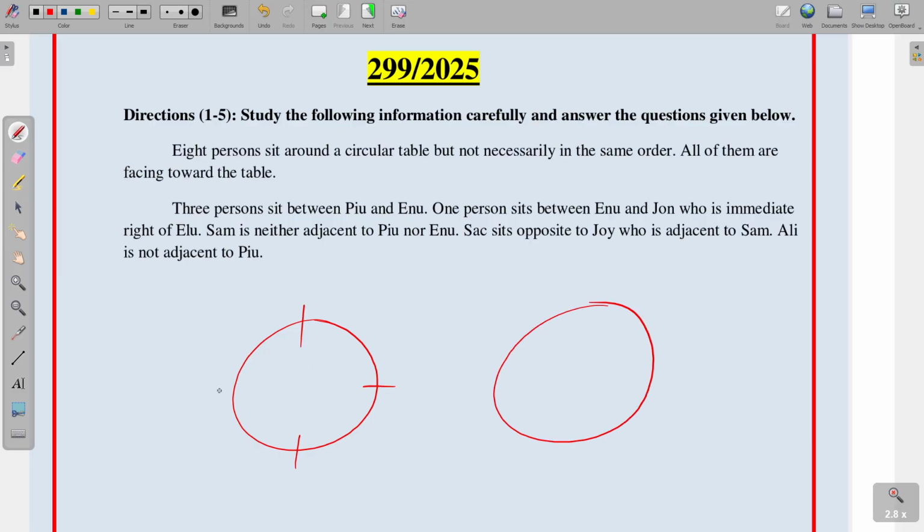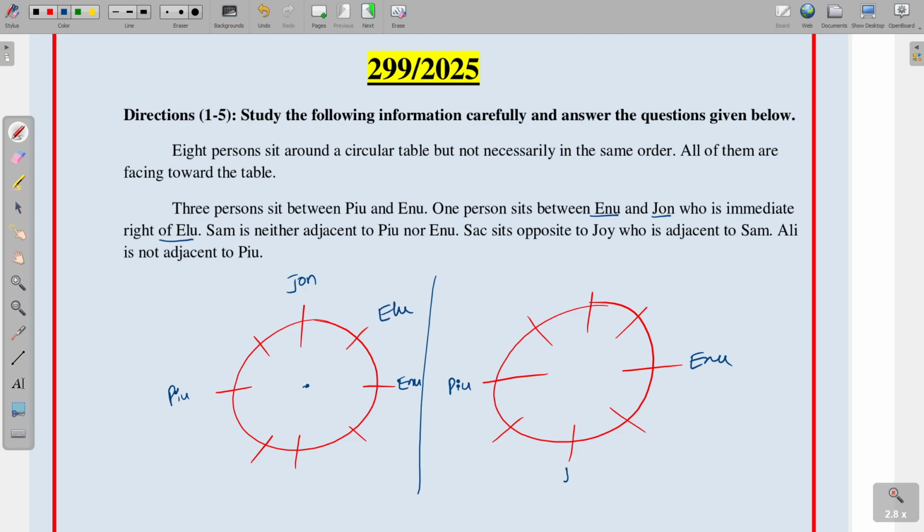So two possibilities. And all are facing center. See the first one. 3 persons sit between PU and ENO. So PU and ENO, and also there are 3 persons between both. Next, 1 person sit between ENO and John, who is immediate right of ENO. So between ENO and John, 1 person is there, and John is immediate right of ENO. Okay. Coming to the second possibility, John is placing here and John is immediate right of ENO.